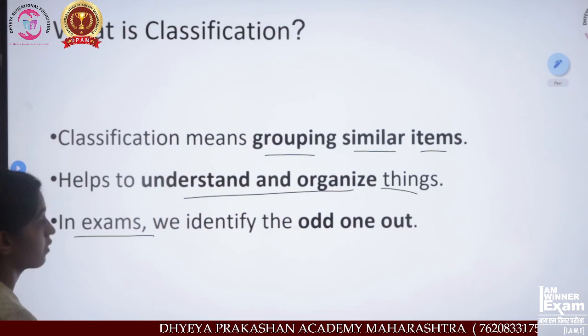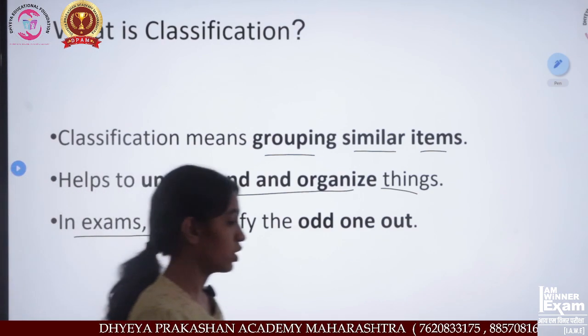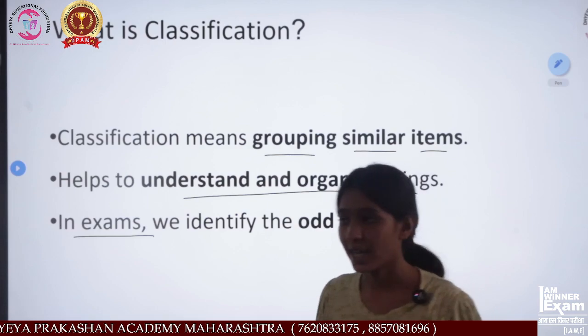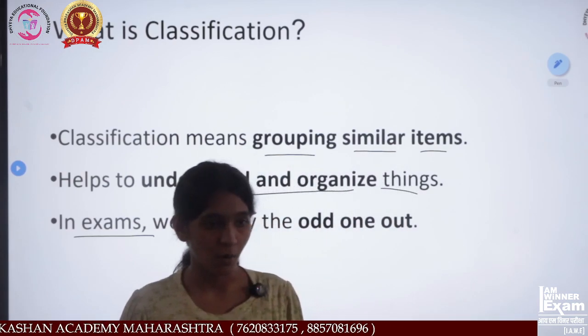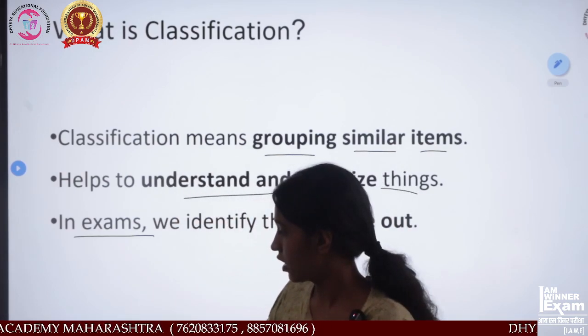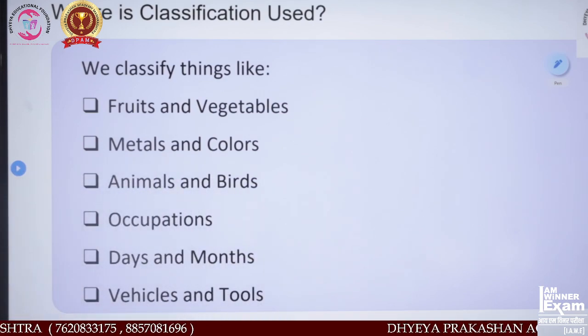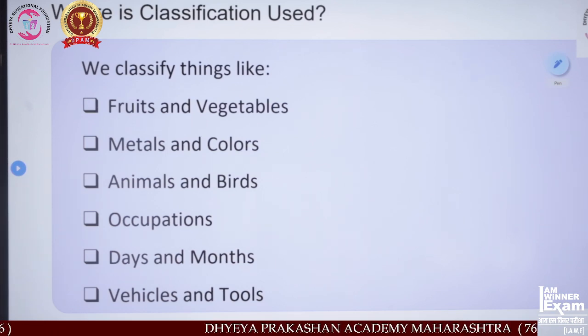In an example, we identify the odd one out. In this whole lesson, we will find the odd one out by doing classification. Where is classification used? Classification is used in various things.